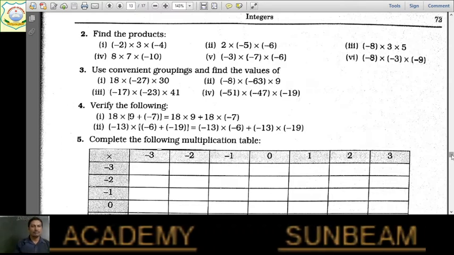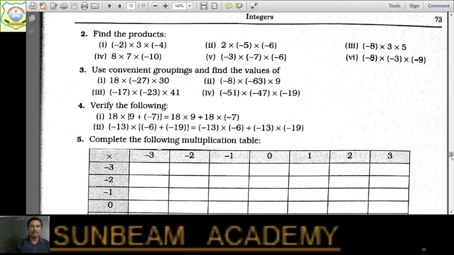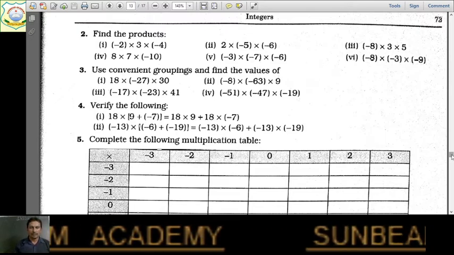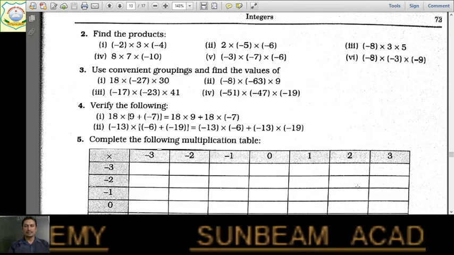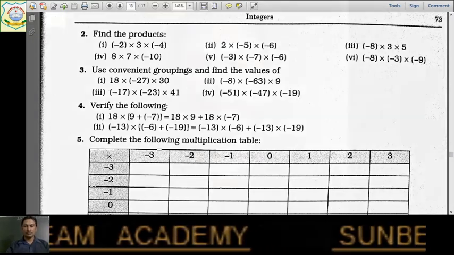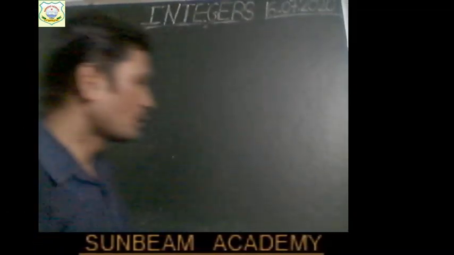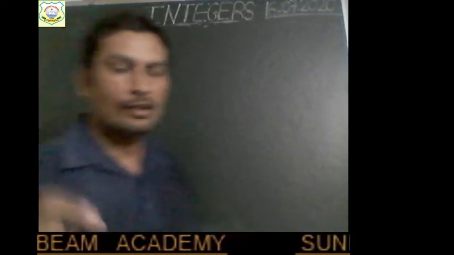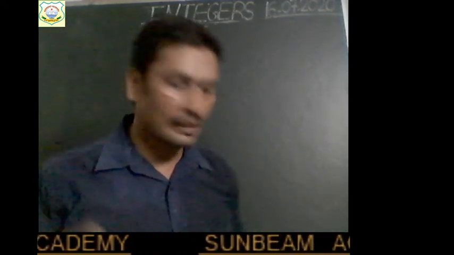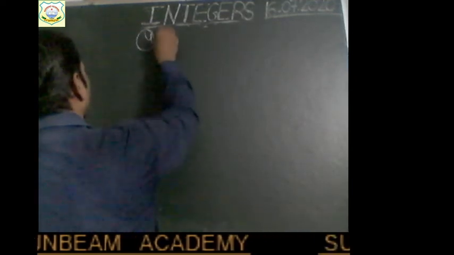We have to verify the following. Okay, two different expressions are there. We have to check whether they are equal or not. Right, children? So this is the question. So let us solve the question now. I am writing the question on the board, and you people try to solve this in your notebook. Right, children? Question number 4. I am solving the first part.